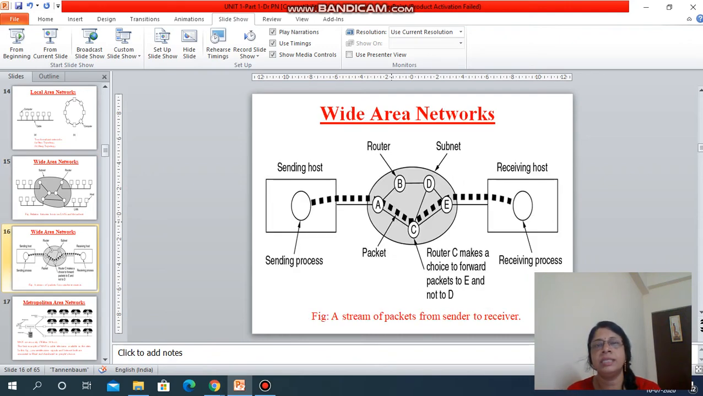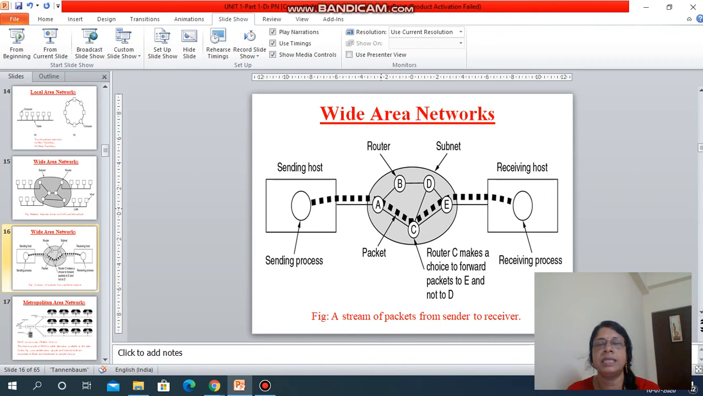You see, this is another look at wide area networking. This is the example where a stream of packets is transmitted from one sender to the other receiver. Here this is the sending process. This is the sending host. Host means the sending system. Whatever message we are transmitting here gets converted into a number of packets. These packets are transmitted through a router.